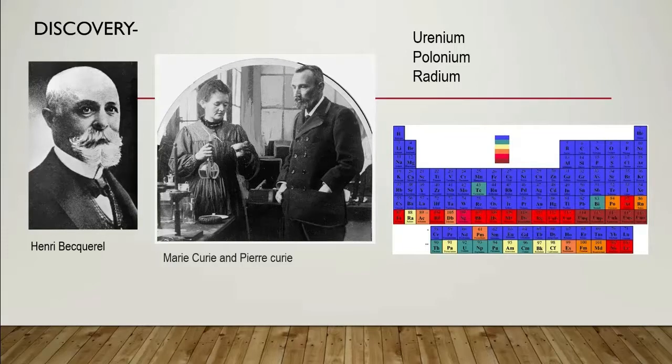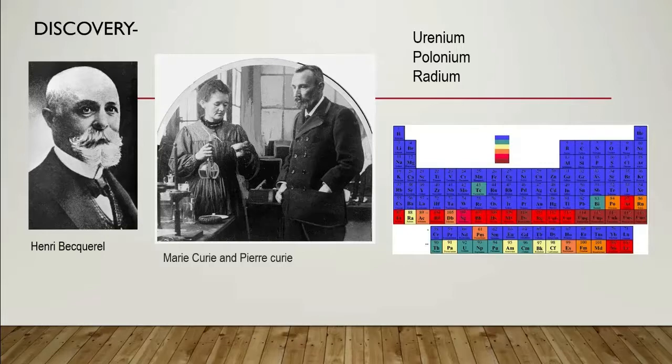Discovery. In 1896, Henri Becquerel was working on uranyl sulfate, a uranium ore, and he observed that it was affecting the photographic plate in the absence of light. So he thought that there are some uncontrollable rays, and they are called Becquerel rays.